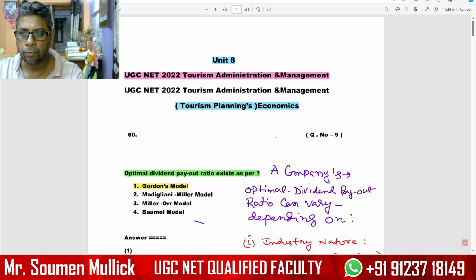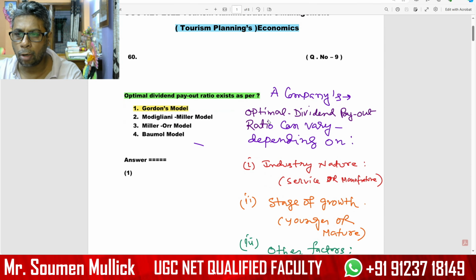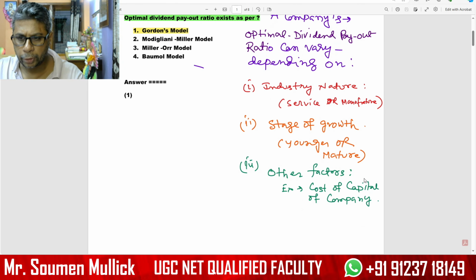Under this section, the first question, number 9: what is the optimal dividend payout ratio, as per the four options? The perfect and correct option is number 1, Gordon model. We have to understand what the optimal dividend payout ratio is, and this payout ratio can vary depending on the industry nature, maybe service or manufacturing, the stage of growth, younger or mature, or other factors, like the cost of capital of the company.